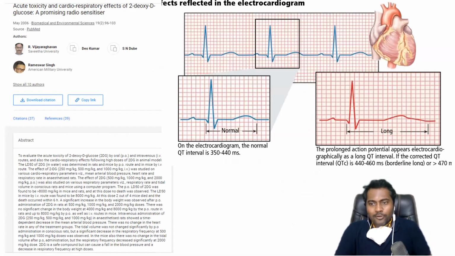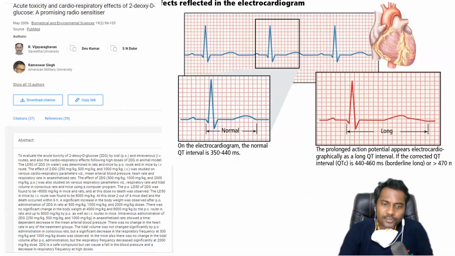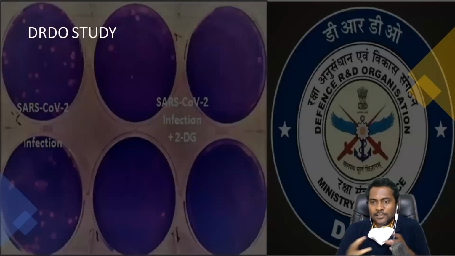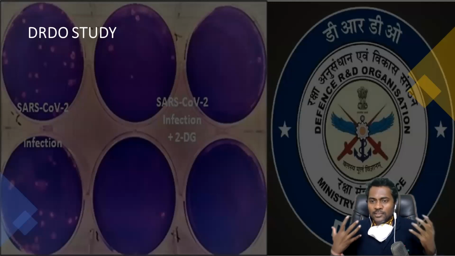Okay, now coming to the most important DRDO research which has taken place. The DRDO people, who do a lot of research with 2-FDG, found COVID-19 patients in which the lung infection was severe.